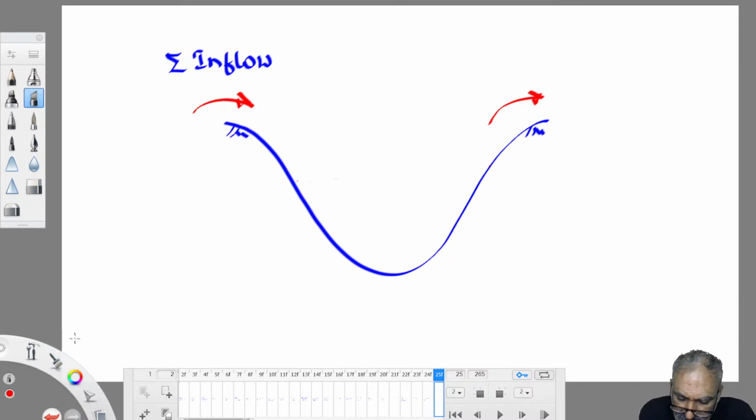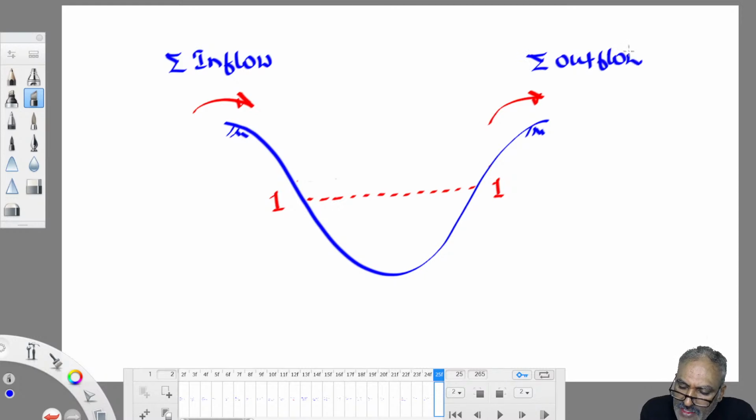Before we carry out observation in the January month, for example, before January 1st, the water level in the water body is at 1,1. In the January month, inflow is so and so, and outflow is so and so. Sometimes inflows are more, outflows are less. Sometimes outflow is more, inflow is less. Depending upon how much inflow joins the water body and how much water is drawn from the water body, the water level in the water body changes.